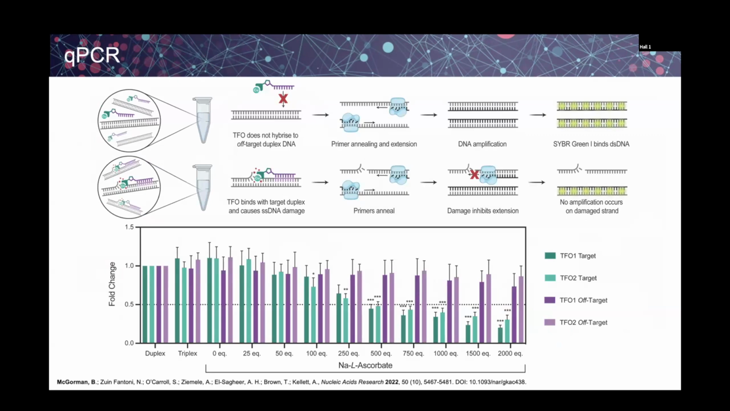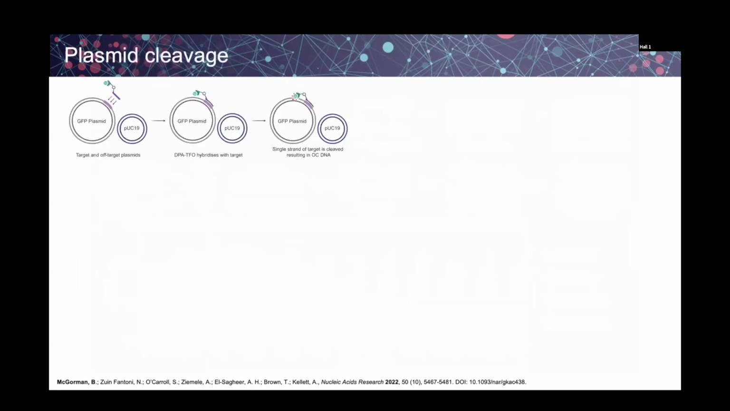We could plot the fold change in intact DNA concentration, where the target is shown in green and the off-target in purple. So here I've compared the solid phase synthesis derivative of the TFO with an enzymatic version, and you can see there's no significant difference between the two TFOs around the target or the off-target.